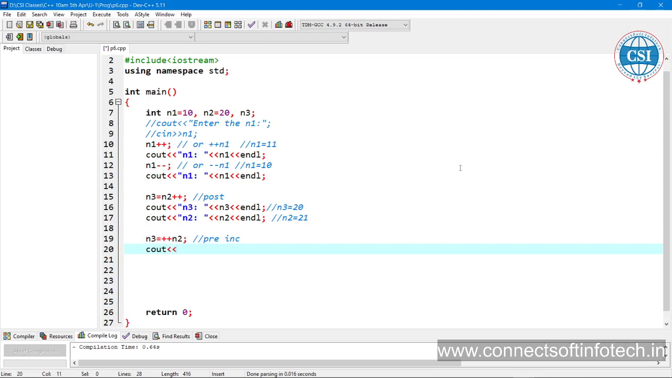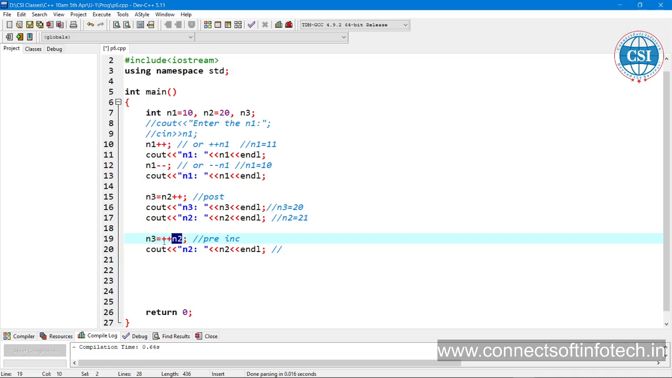The value of n3. Whatever we write in double quotes is printed in the output, and in the expression we are writing n3. I want to print the value of n3. So first of all, I am going to print the value of n2. Can you tell me what will be the value of n2 now? See here, what is the value of n2? The current value is 21. And now this n2 value we are going to store in n3.